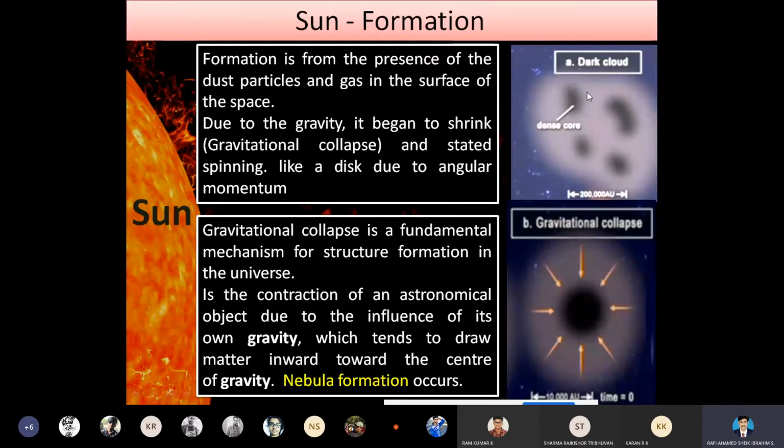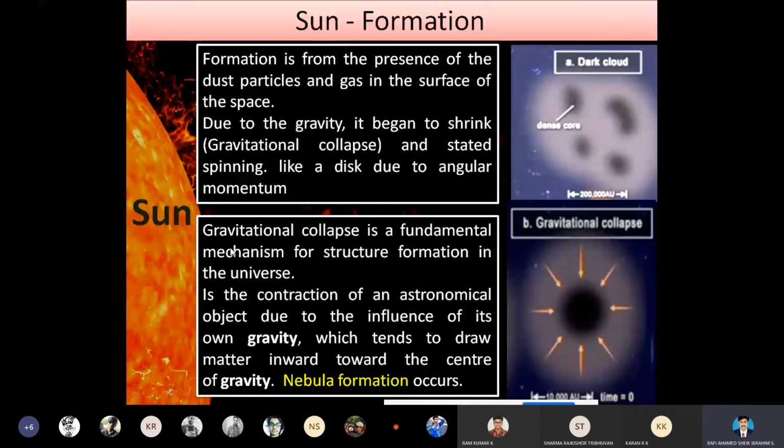That momentum seems to be a circular one, just looks like a disk formation. So this is the first stage. The second stage, this gravitational pull makes these particles collide with each other, and it creates a small tiny region at the center of the sun. So a core is created, a small dot is induced due to the collision between these two gaseous particles with respect to the gravitational pull.